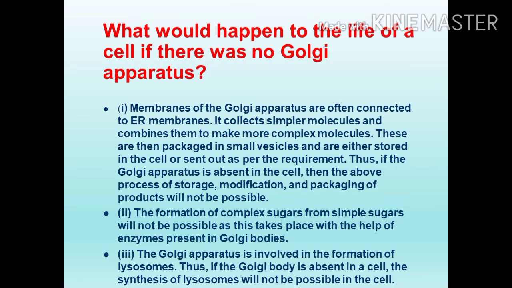Amino acids are the basic units of proteins. A number of amino acids combine to form a protein. Amino acids are simple molecules. From where are these simple molecules received? From the endoplasmic reticulum. Amino acids are the simplest form of proteins. Then many amino acids combine to form a protein.